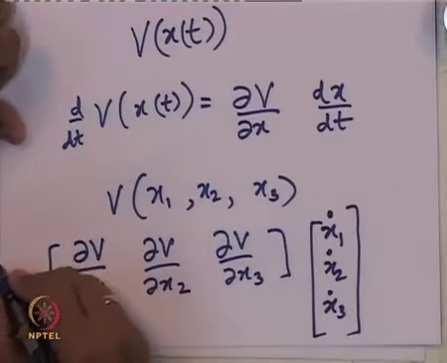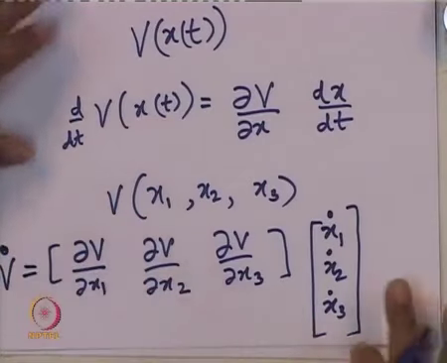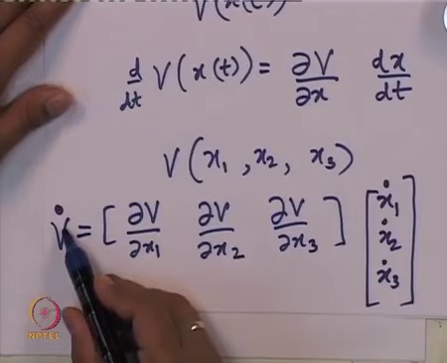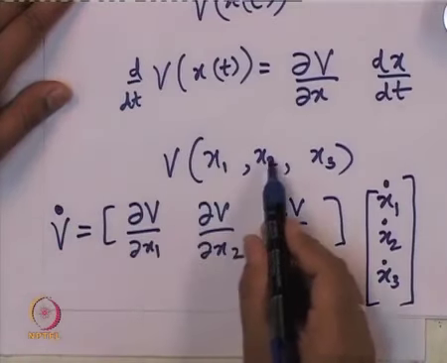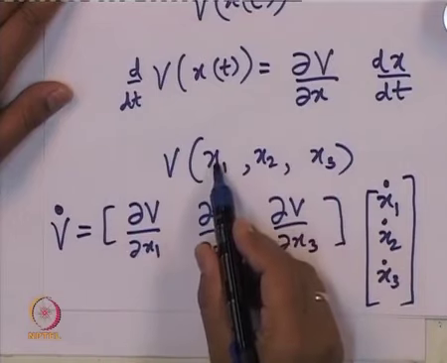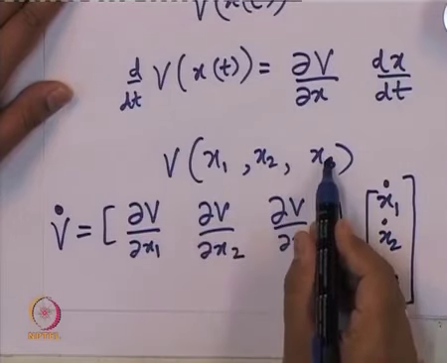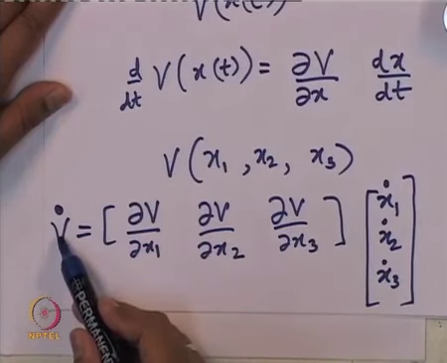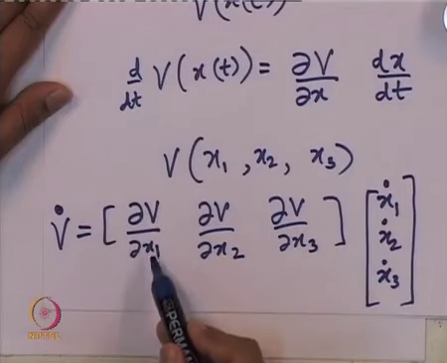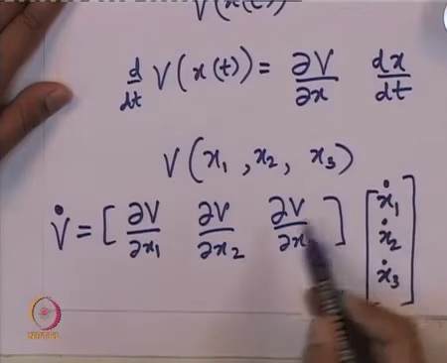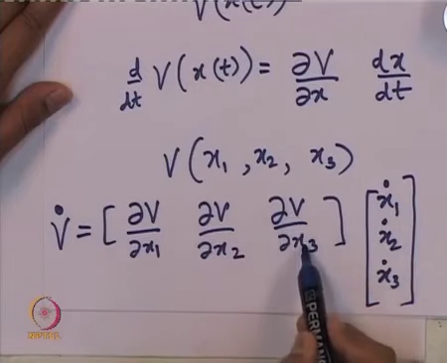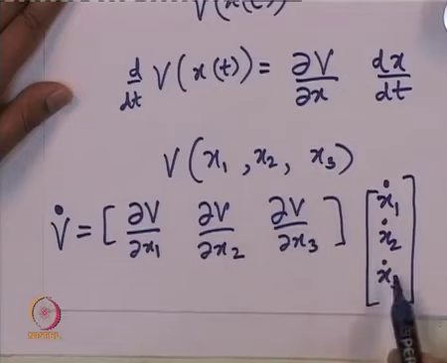So, v dot, which we saw in our slide, is to be understood like this. v was a function of x, v in fact depended on x1, x2 and x3. x1 itself was a function of time, x2 was a function of time and x3 was a function of time. Hence, differentiating v with respect to time is nothing but del v by del x1 times x1 dot plus del v by del x2 times x2 dot plus del v by del x3 times x3 dot. This is the meaning of v dot.